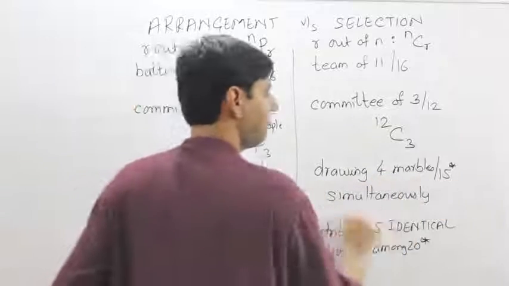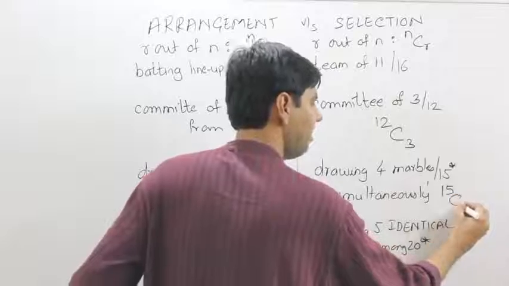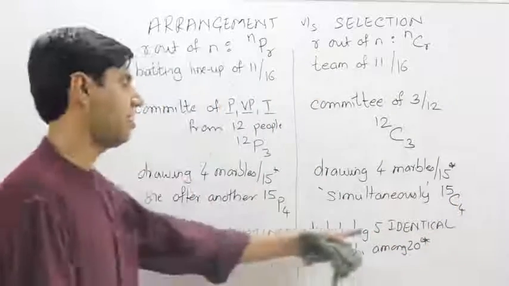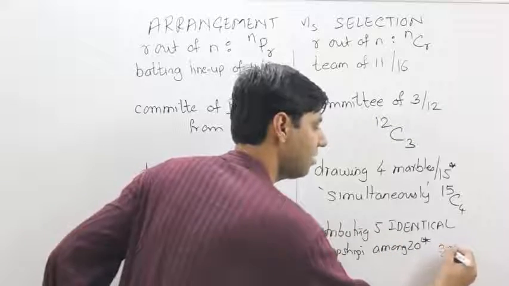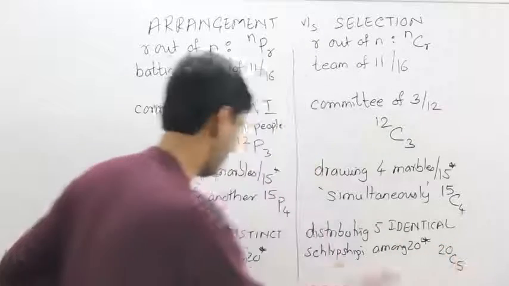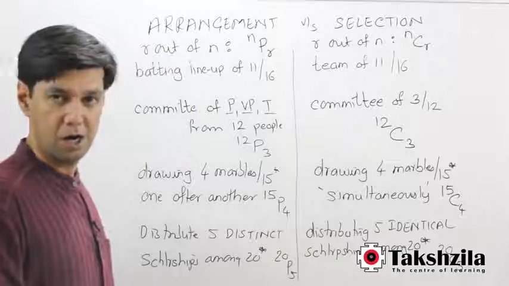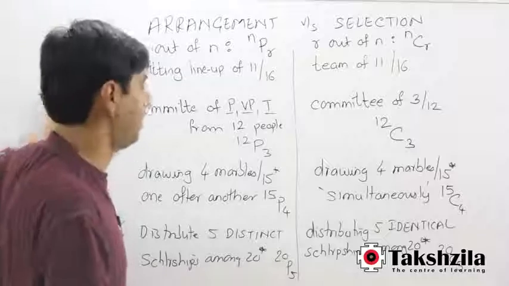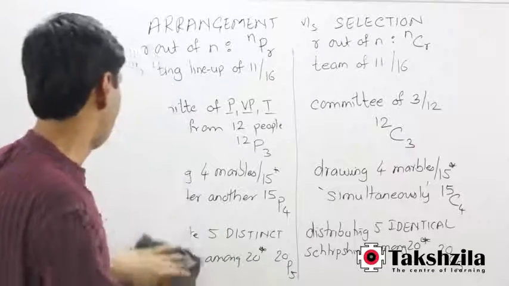Drawing 4 marbles out of 15 simultaneously can be done in 15 C4 ways. Distributing 5 identical scholarships, since they're identical it's a selection, so the answer while speaking is 20 C5, and here the answer will be 20 P5. Hope you have got the way to speak it out. Now let's see the linkages between them, or how we calculate.